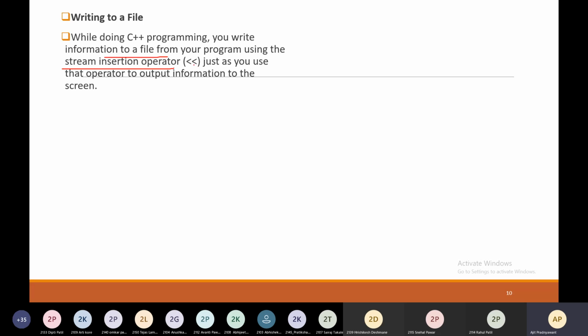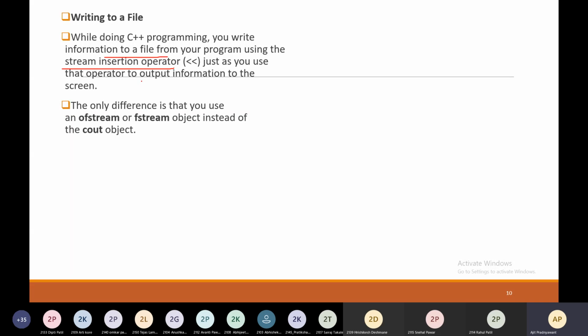When you use it to write to the file, it is used to output information to the screen, as in the case when you are using the cout object. The only difference is that you use an ofstream or fstream object instead of the cout object. When you use an ofstream or fstream object, this is called the stream insertion operator.